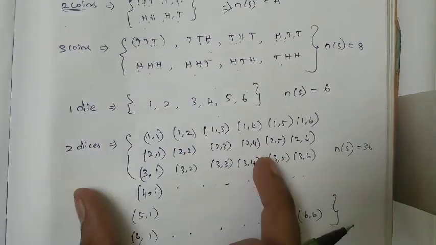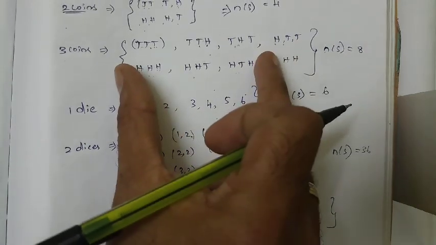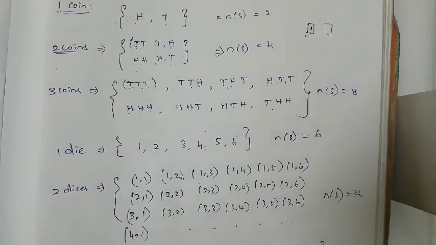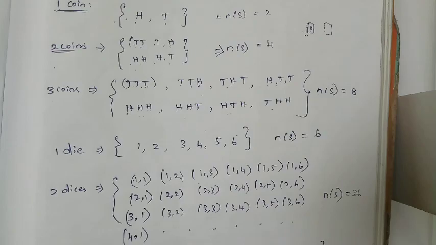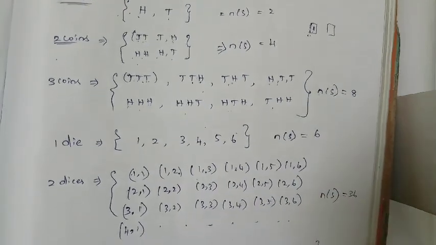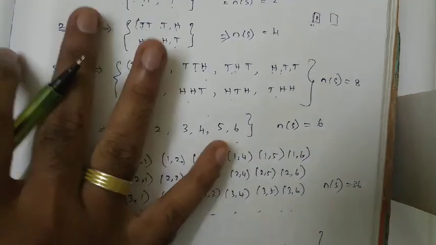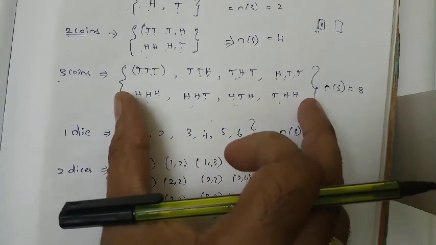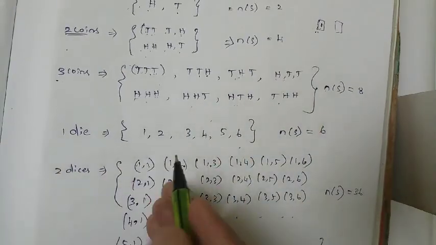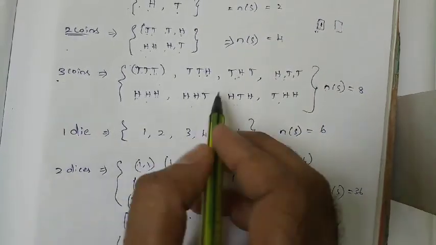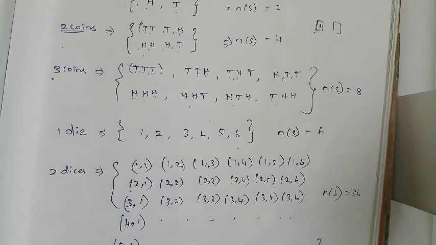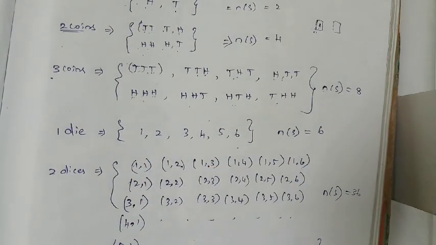And what is the name of this one? Sample space for one die, sample space for 3 coins, sample space for 2 coins, and sample space for 1 coin, right? And this is nothing but sample space, and n(S) is nothing but the total number of possible outcomes. Understood? So first we have to write whatever they are asking. If the question is based on 3 coins, first you have to write the sample space, the possible outcomes for the 3 coins. Then, depending upon the question, we have to write the favorable outcomes, the number of favorable outcomes and the total number of possible outcomes. Like this we write and solve, right?